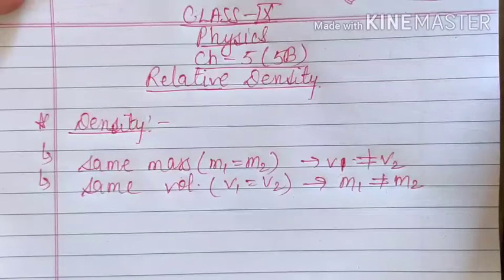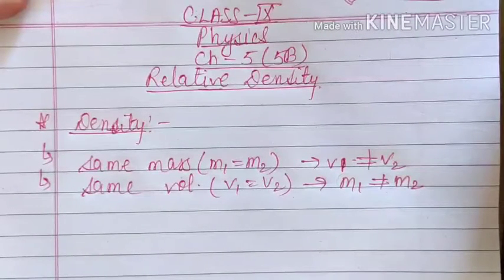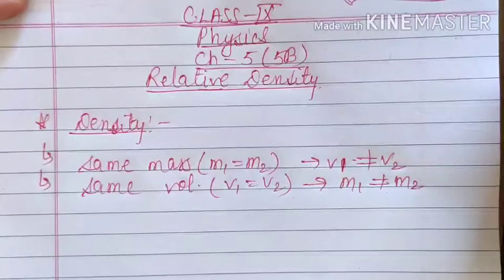For example, if you take the same volume of two particular objects, suppose one iron and one cotton, you know that both will have different masses. Similarly, if you take the same mass, their volumes will also be different. The reason is the packing of the particles, and here I am saying particles, that can be atoms, molecules, whatever, is different. That means their attraction forces and their intermolecular separation are different.